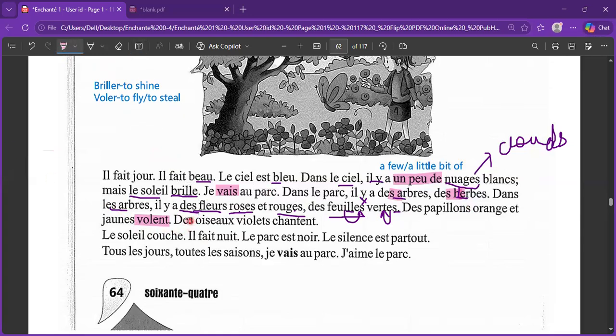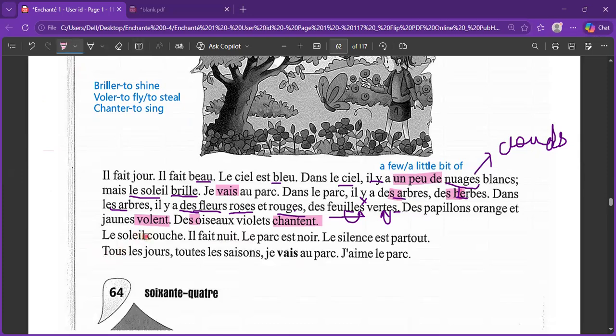Here also, liaison has to happen. Des oiseaux violets chantent. Chante is again a conjugation, taken from an er verb, chanter, which means to sing. So some violet birds are singing.